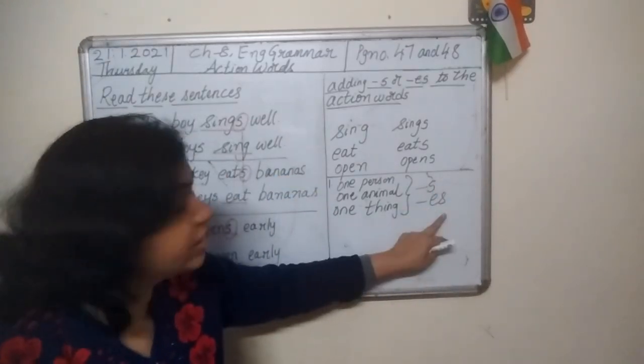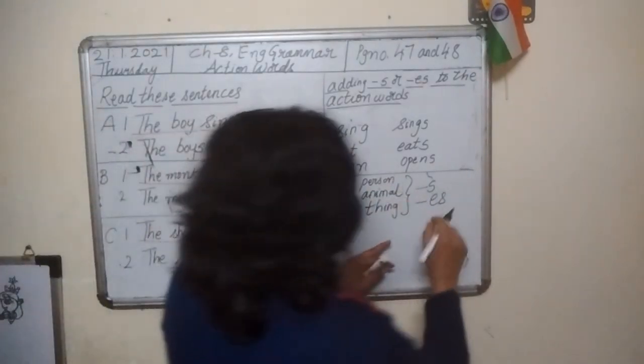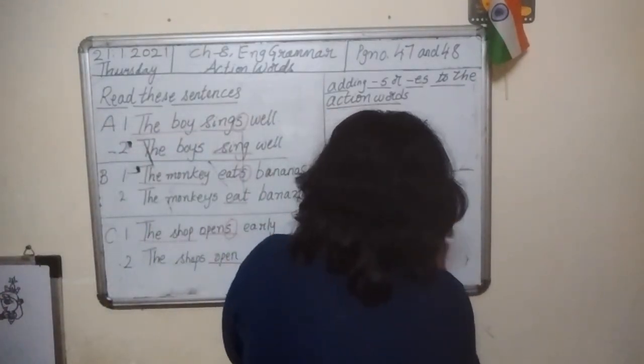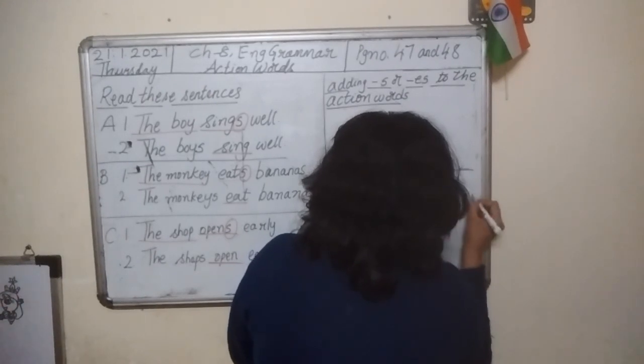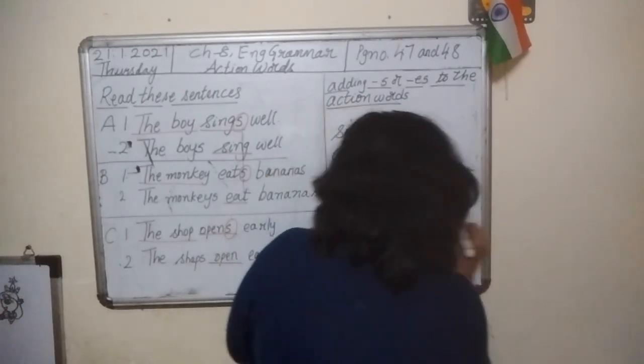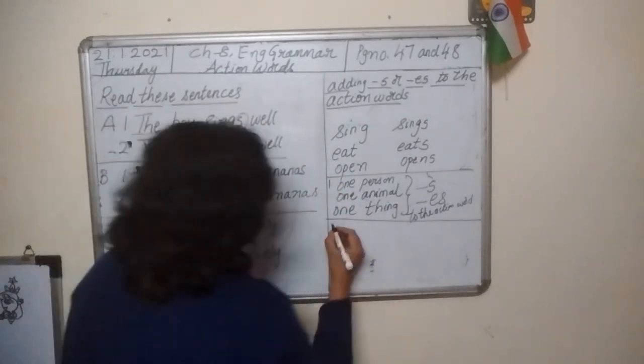We add S or ES to what? To the action word. Okay, this is your first point.